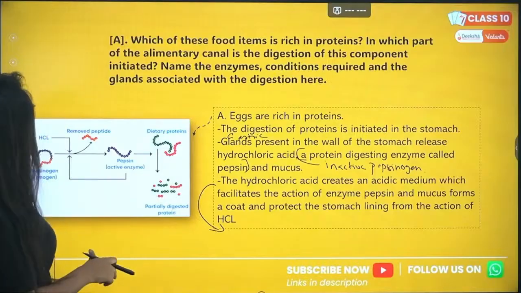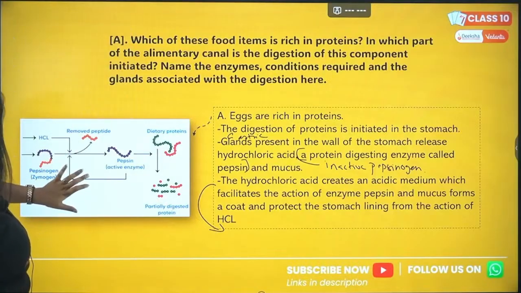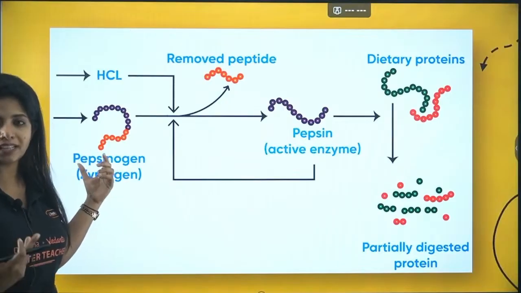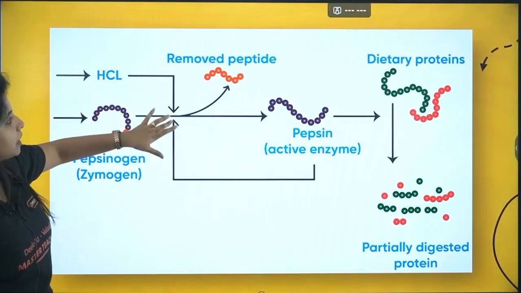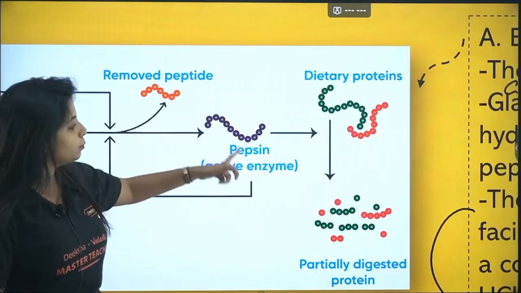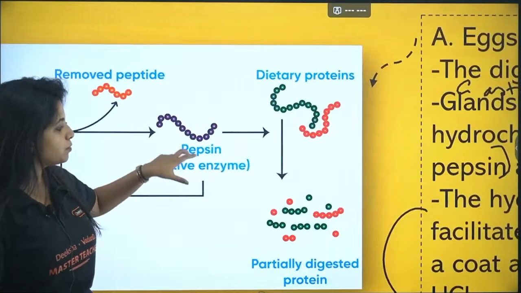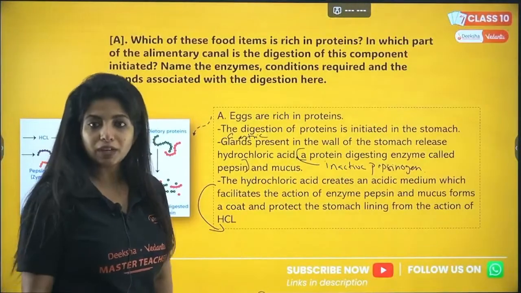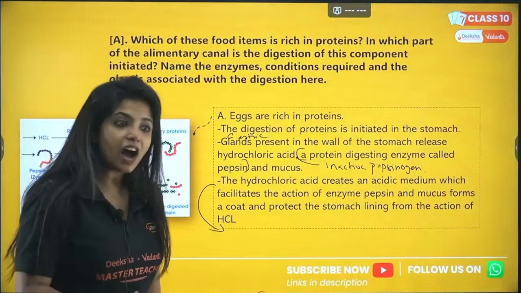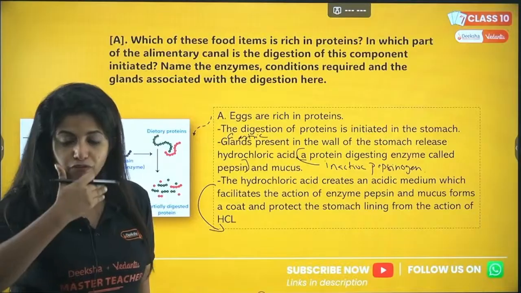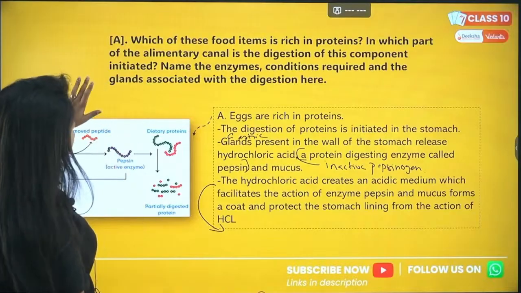So over here I have the picture which will help you remember things. Pepsinogen, which is a zymogen, an inactive enzyme, my dear children, will need the help of HCl to provide an acidic medium to convert into pepsin, now the active enzyme. Now the pepsin is going to break down the proteins into partially digested forms of protein in our stomach. After that, the proteins are broken down with the help of the pancreatic enzymes. But the first step is in the stomach itself.